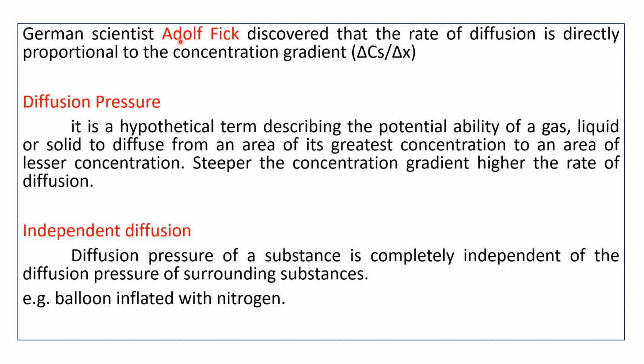The German scientist Adolf Fick discovered that the rate of diffusion of a gas is directly proportional to the concentration gradient over a certain distance. It means if one set of molecules is higher in concentration at one point as compared to another point, the rate of diffusion will be higher.